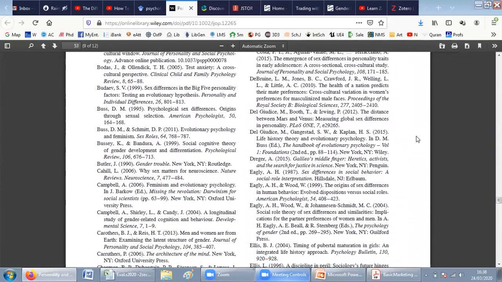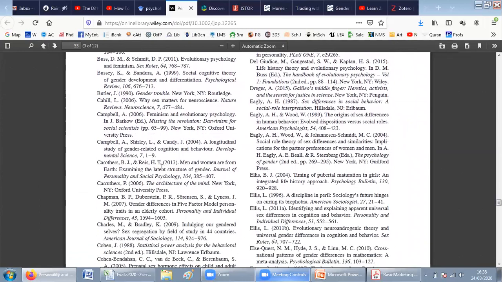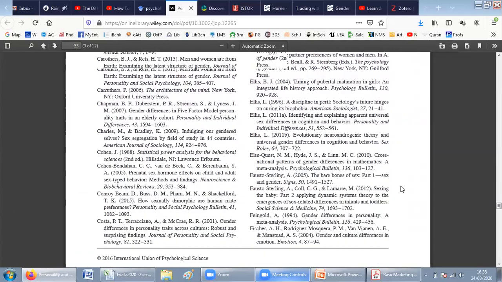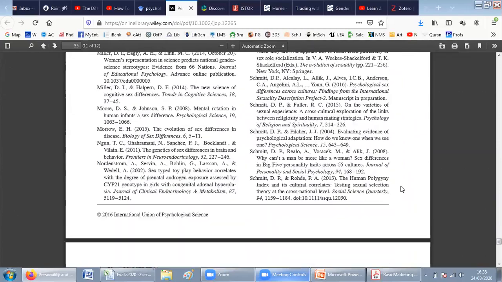So these are in alphabetical order. Usually APA style covers it in this style: the author's last name is over here, then the first name's initial, then the second name's initial, then the second author, year of publication, etc. And the journal name is here, the article's title is over here, the journal volume number and the page numbers on which this article was published. So this is true for all of the articles.